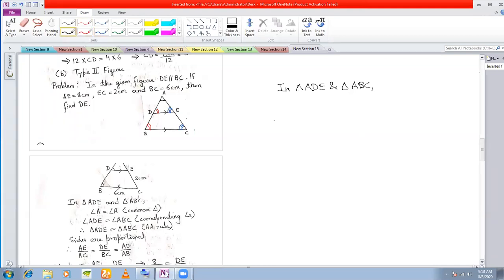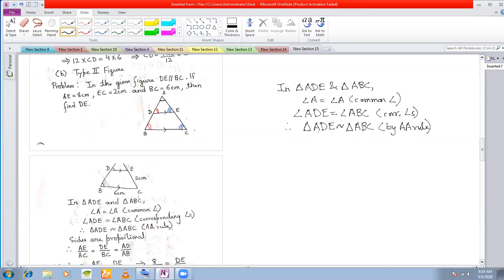Okay, now we'll write the statement. ADE, so we'll write the angles of triangle ADE first. So we'll write angle A is equal to angle A, common angle. Next, the red angles. Angle ADE is equal to angle ABC because they are corresponding angles. So therefore, triangle ADE is similar to triangle ABC. This is by AA rule.